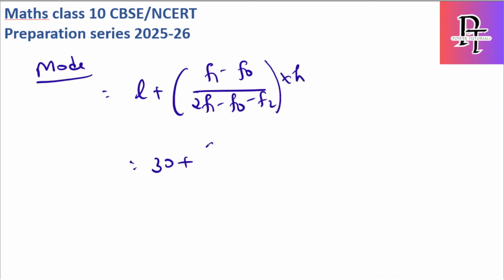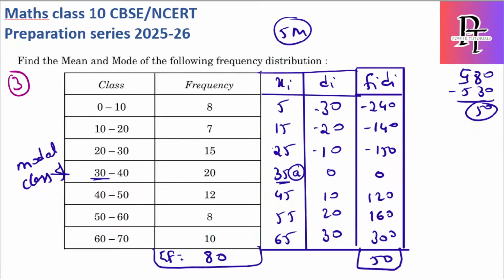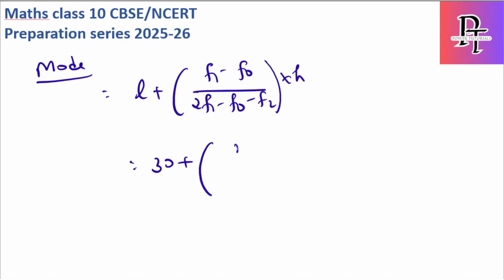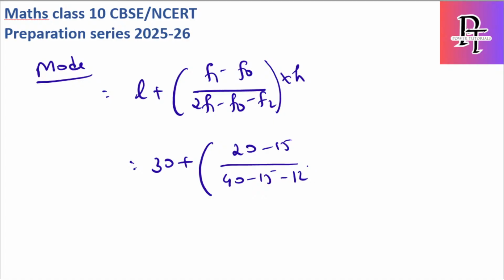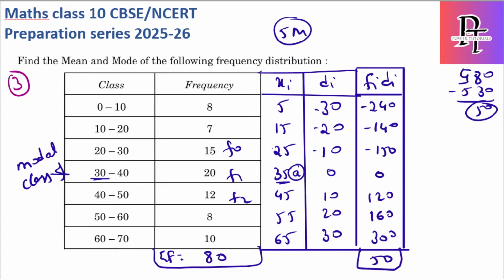30 plus, f1 is the modal class frequency. F1 is 20. Okay, I will write it here. This is f1, this is f0, and this is f2. Okay, 20 minus 15 by 2 into 20 is 40, minus 15, minus f2. F2 is 12, into h value. H value is 10.